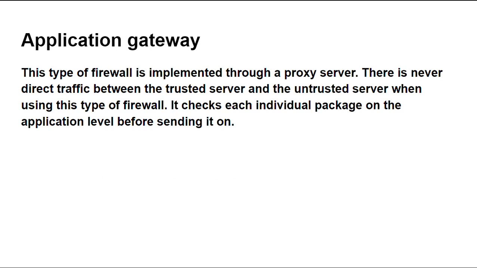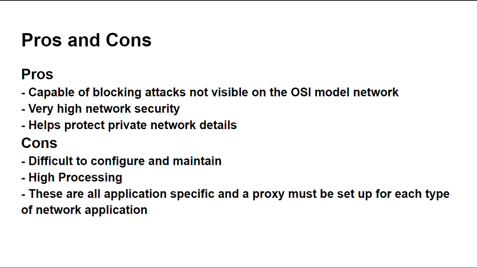Application gateway. This type of firewall is implemented through a proxy server. There is never direct traffic between the trusted server and the untrusted server when using this type of firewall. It checks each individual package on the application level before sending it on.